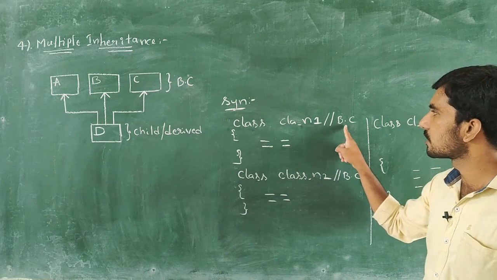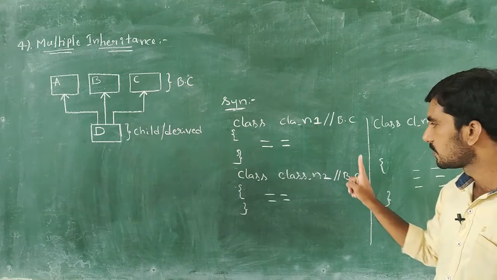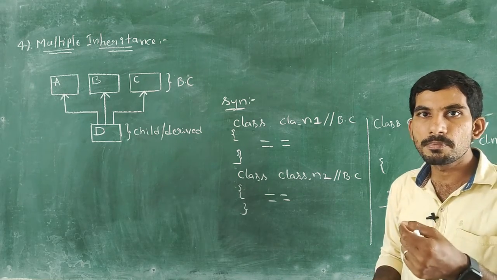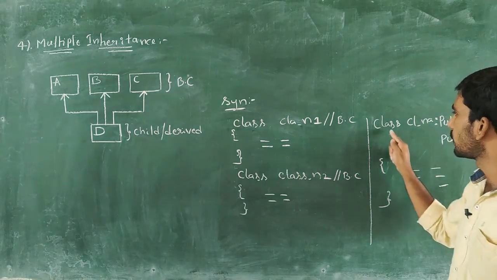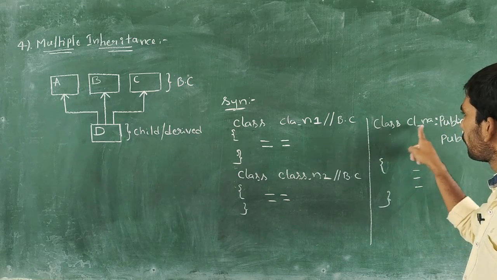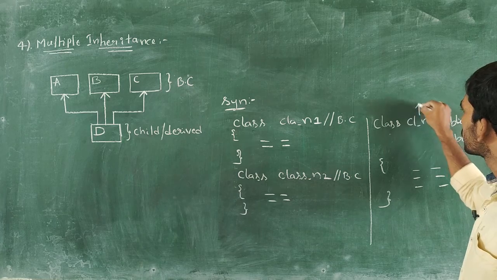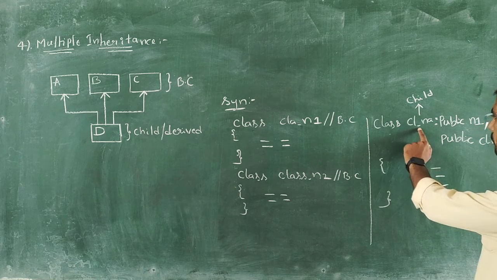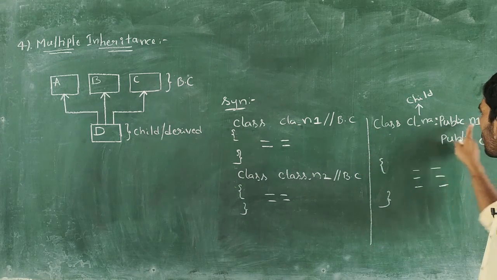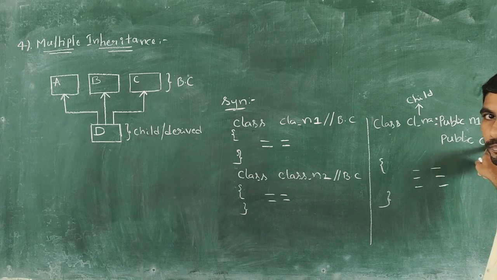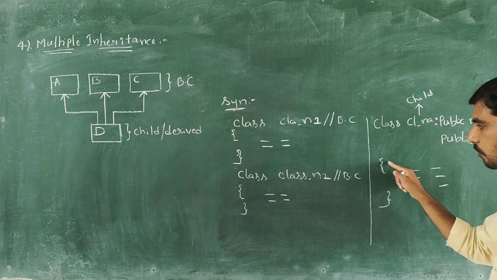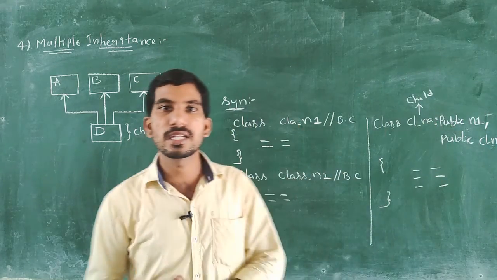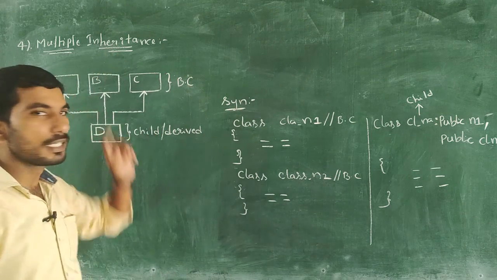Here the first base class name is class n1, and the second base class name is class n2. Then a single child class acquires all the properties of its base classes. For that we write the statement like this: class followed by the child class name, or derived class name. This derived class acquires all the properties of its base classes, class name n1 and class name n2. Then within the opening and closing curly braces, we write a set of statements. So this is the simple syntax related to multiple inheritance.